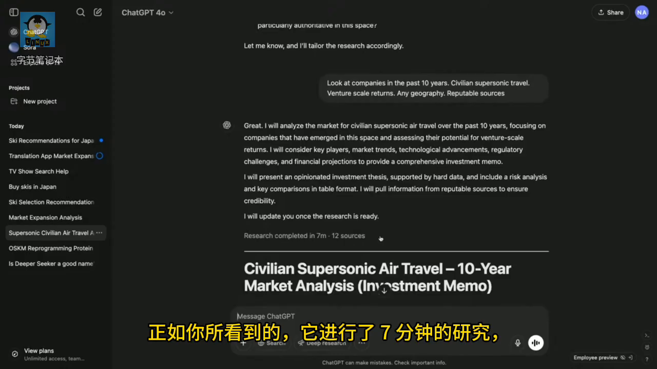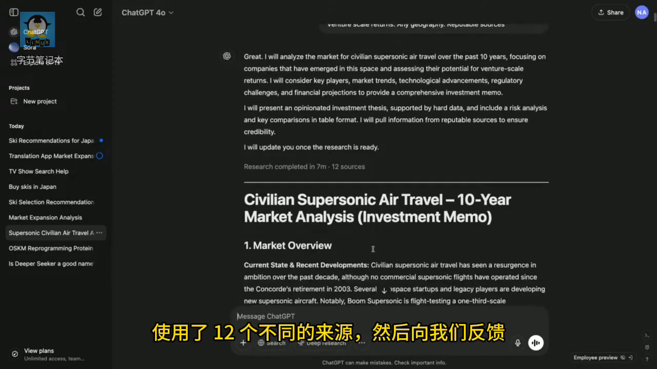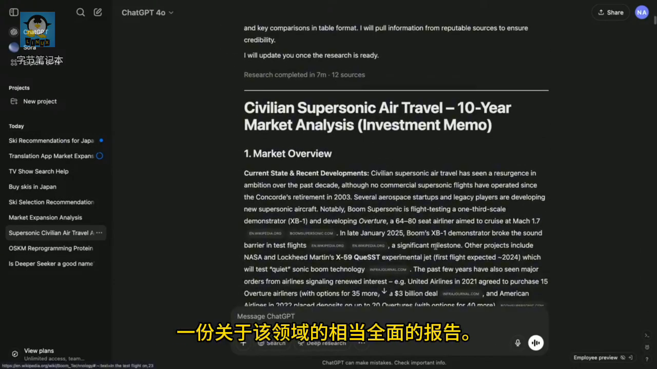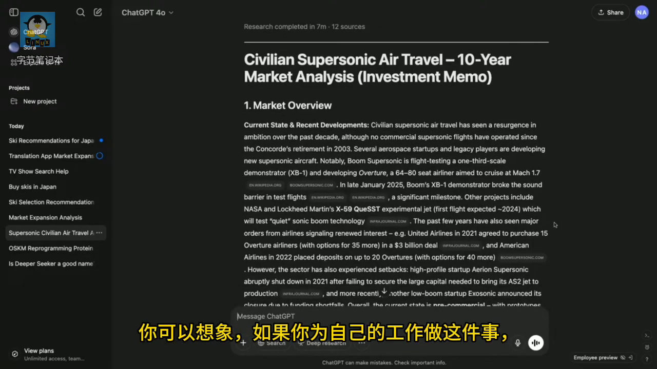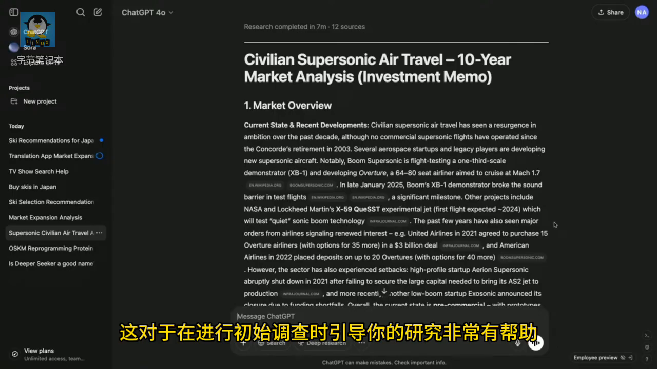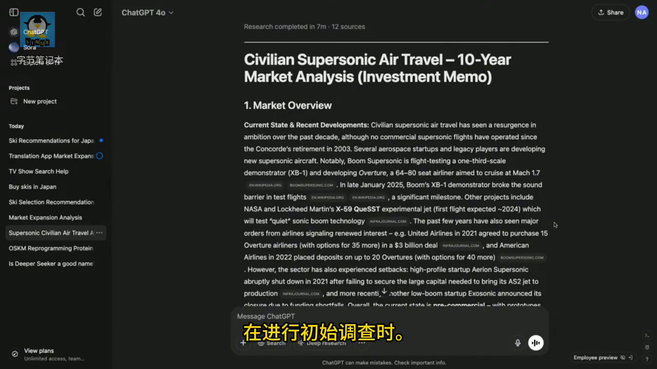And as you can see, it went and researched for 7 minutes, used 12 different sources, and then came back to us with quite a comprehensive report of the field. And you can imagine if you were doing this for your job, this would be quite helpful to bootstrap your research as you're doing your initial investigation.